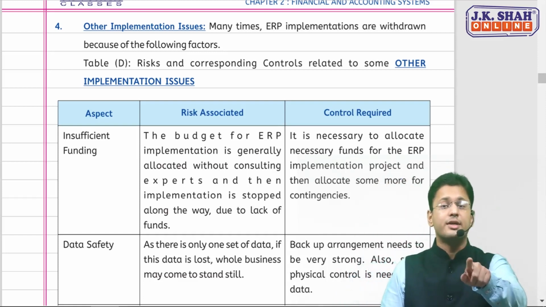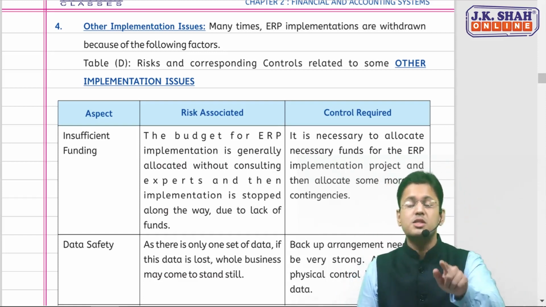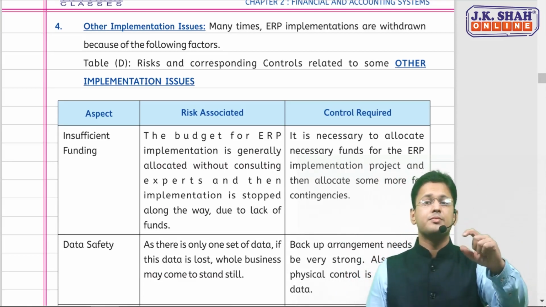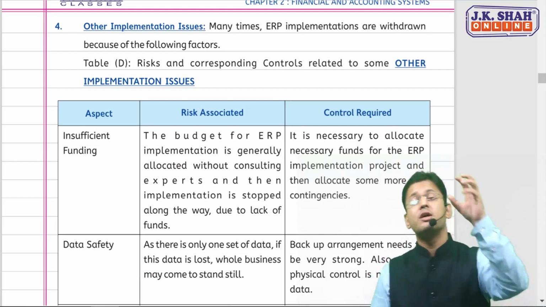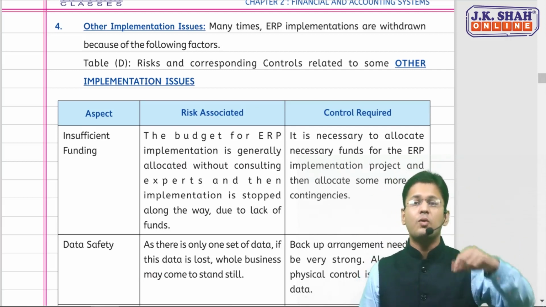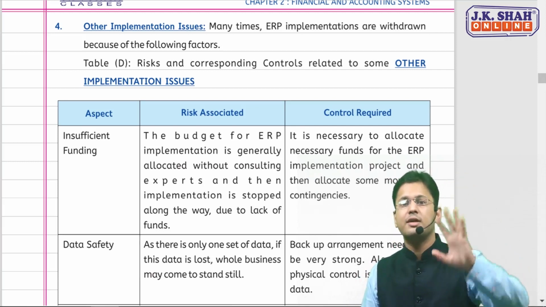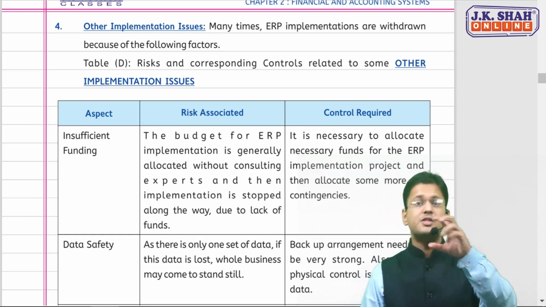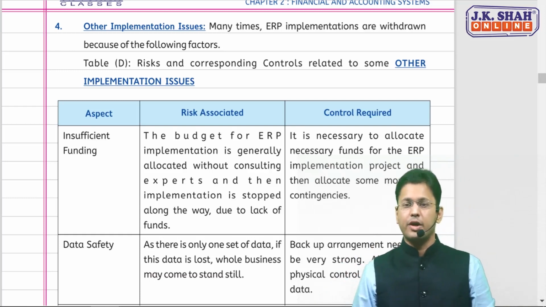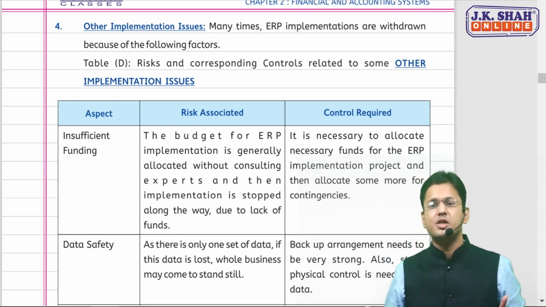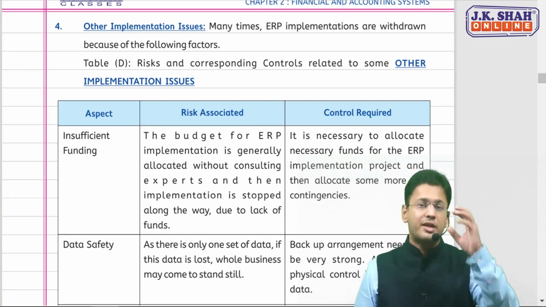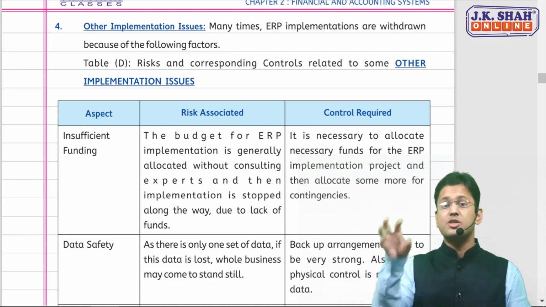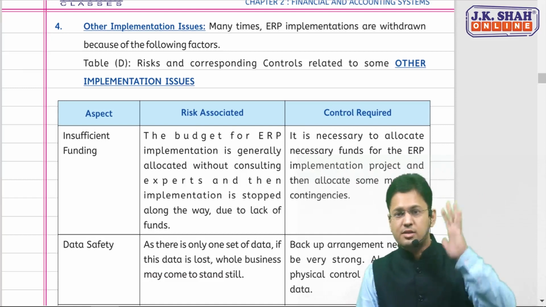So the control here is to consult some expert and have a proper budget for this ERP. Along with that, have some budget for contingency also, because there is always a chance that the budget will get over and you need something for contingency areas. So first is insufficient funding, because budget is allocated without consulting an expert and then the implementation stops in between. That could be a huge cost for the organization. That would be a huge disaster if the implementation stopped in between. So one is insufficient funding.